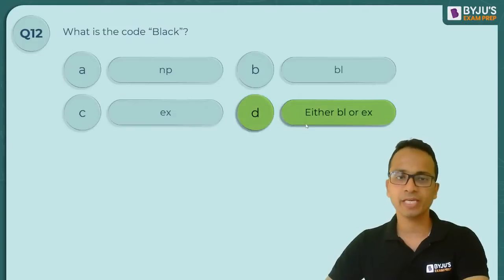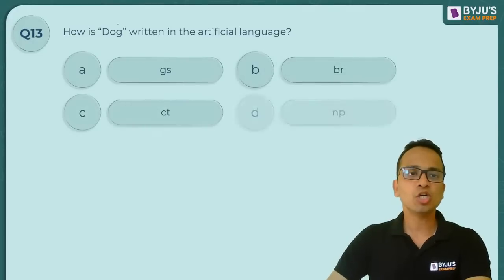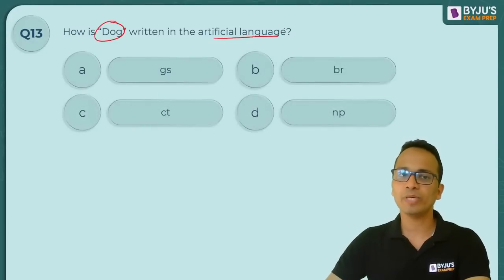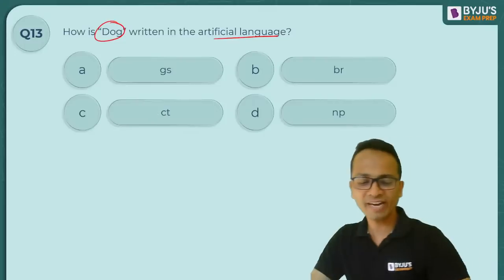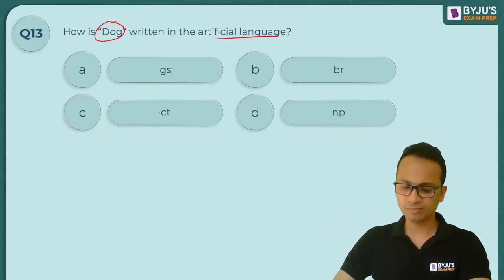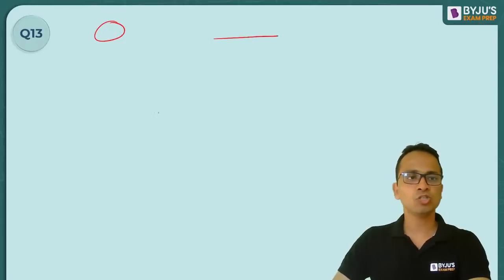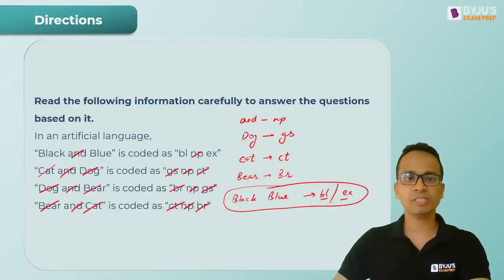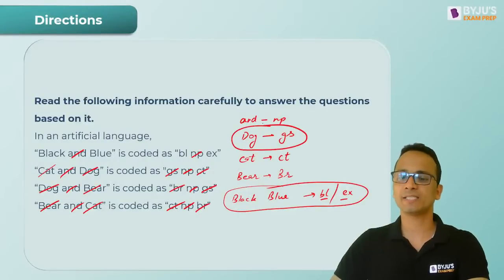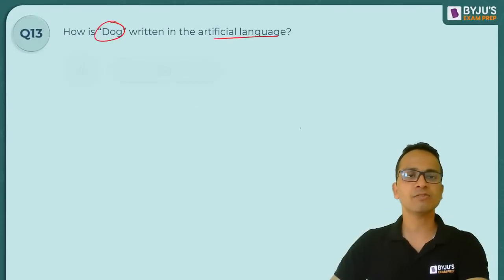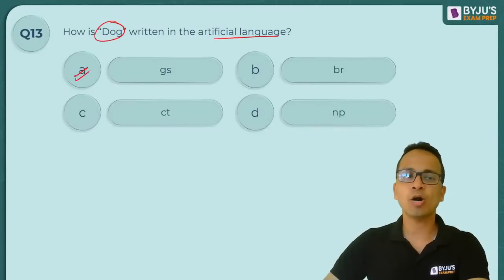Right? Okay. Question number 13. How is dog written in this language? How is dog written? So dog का code find out करना है. Quickly, what will be the code for dog? All right, nice. So let's go back and dog का code क्या था वहां पे चेक करते हैं. Dog was GS. So GS will be the correct answer for this one, and that is option A.